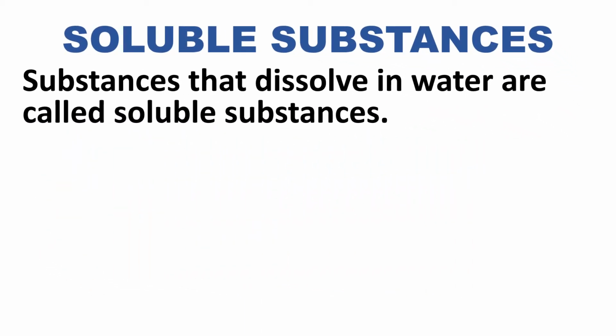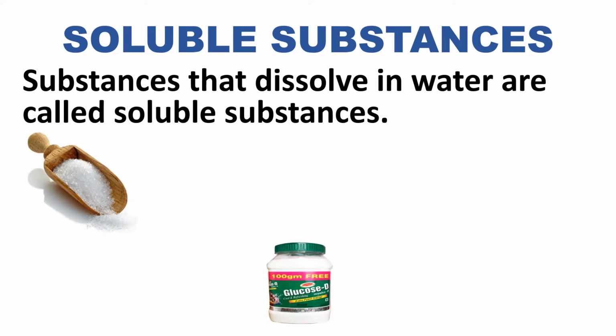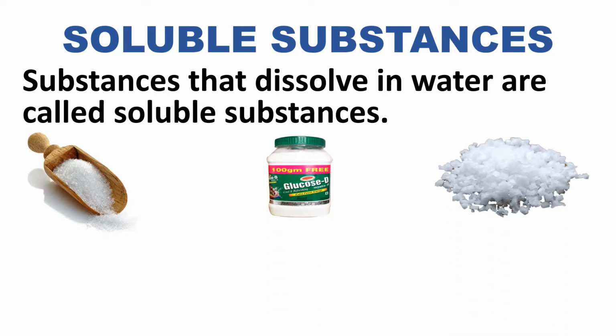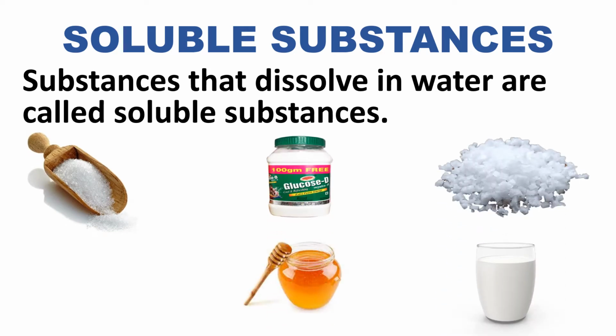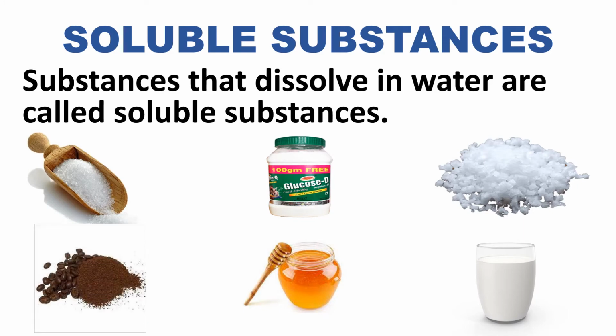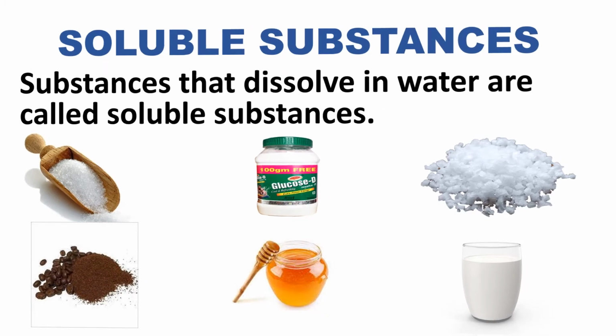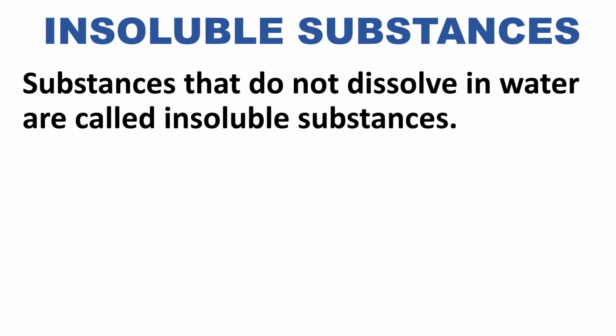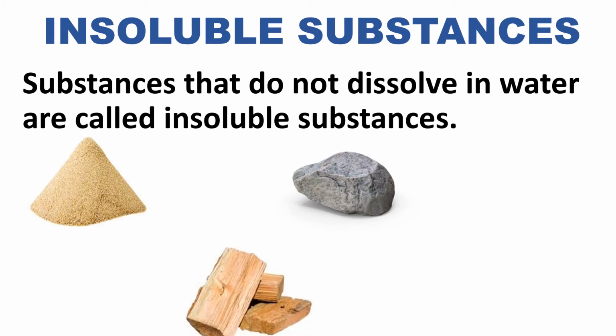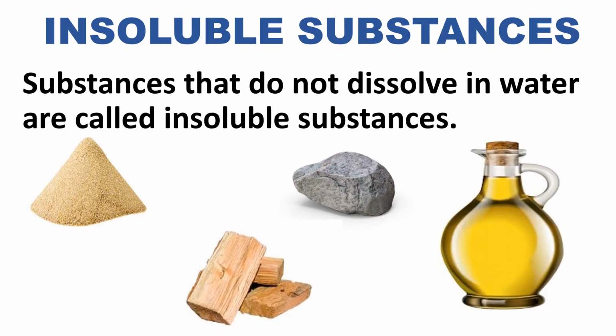Substances that dissolve in water are called soluble substances. For example, sugar, glucose, salt, milk, honey, and coffee powder. Substances that do not dissolve in water are called insoluble substances. For example, sand, stone, wood, and oil.